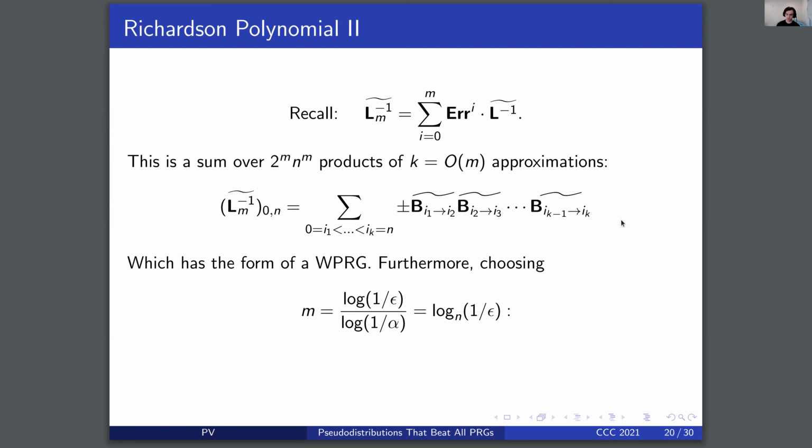This has the form of a weighted PRG. Furthermore, choosing m in relation to our desired accuracy parameter and to our base error, we obtain that the difference between Lm inverse tilde and random walks of length n from layer 0 on the branching program is at most epsilon. And what this means is that the weighted PRG encoded by this entry is an epsilon weighted PRG.